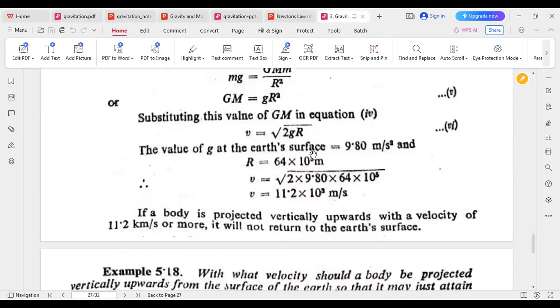Now the value of g of the Earth will be 9.8 and radius of the Earth will be 6.4 into 10 to the power 6 meter. So we can calculate the escape velocity equals to root over 2gR. Just put it.